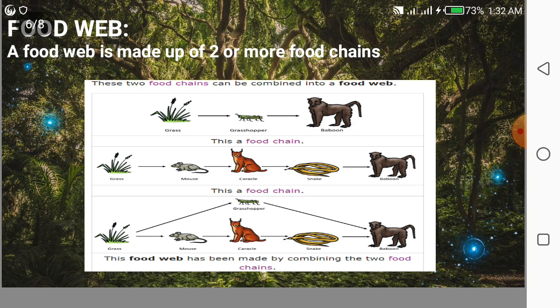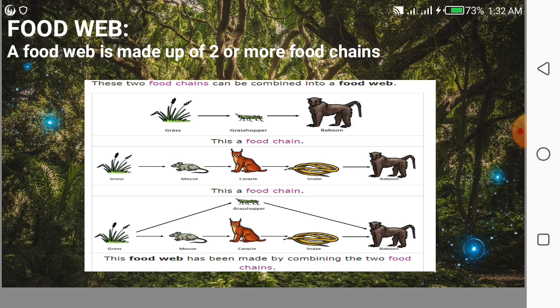So next we are going to discuss the food web. A food web is made up of two or more food chains. These food chains can be combined into a food web. So here we have an example: grass is eaten by the grasshopper, and then the grasshopper is eaten by the baboon. This is food chain 1.